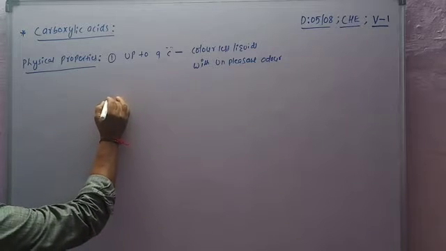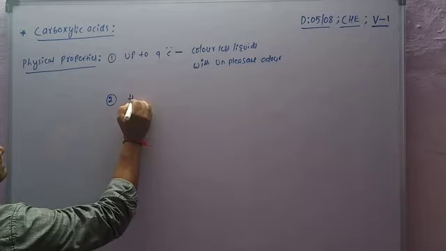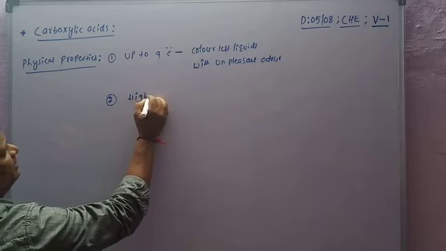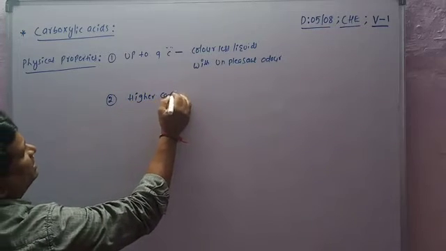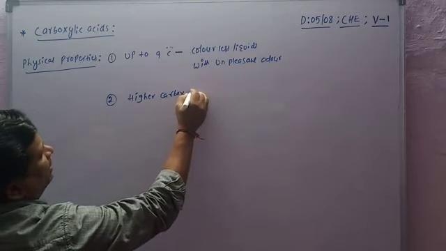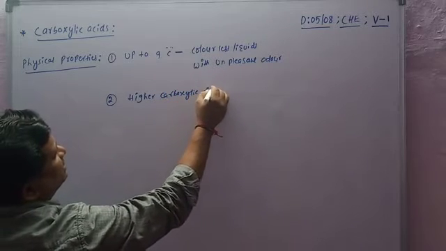The second one is higher carboxylic acids. What are higher carboxylic acids?